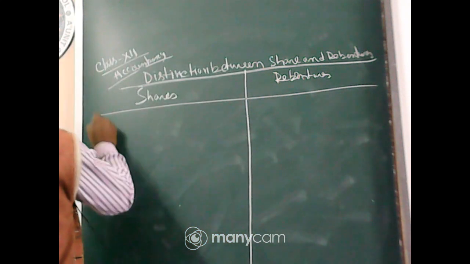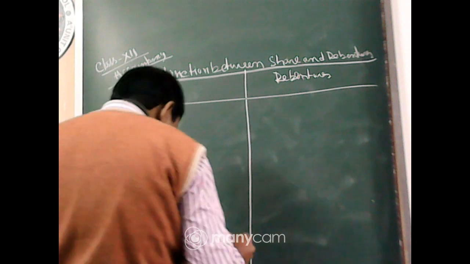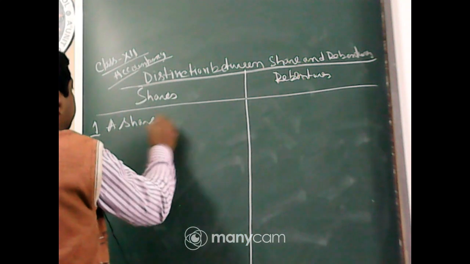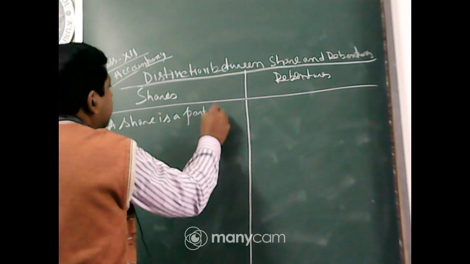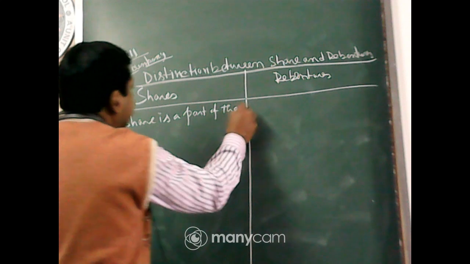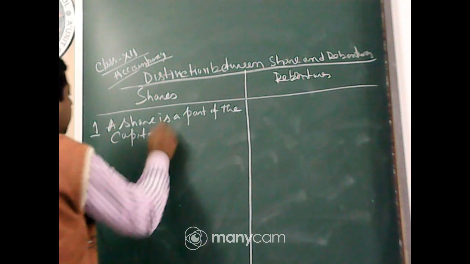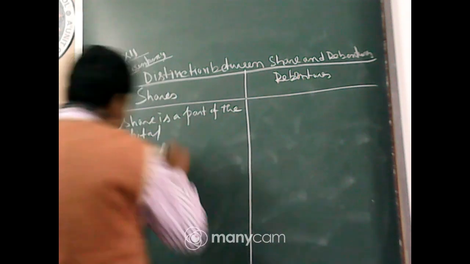Now point 1. A share is a part of the capital of the company.